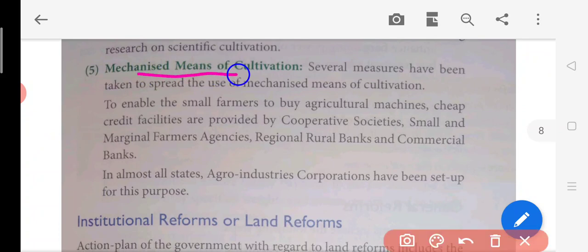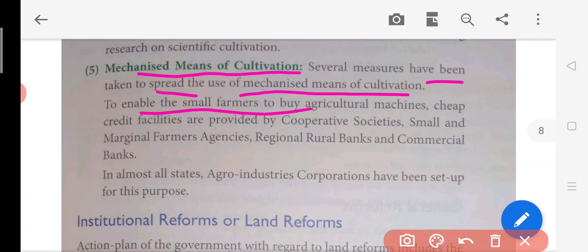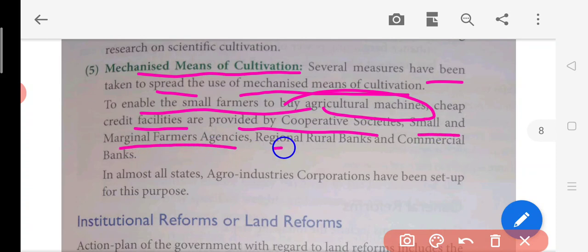Then the fifth point is mechanized means of cultivation. Now, what is mechanized means? Several measures have been taken to spread the use of mechanized means of cultivation to enable small farmers to buy agricultural machines. Cheap credit facilities are provided by the cooperative societies, small marginal farmer agencies, RRBs, and commercial banks.